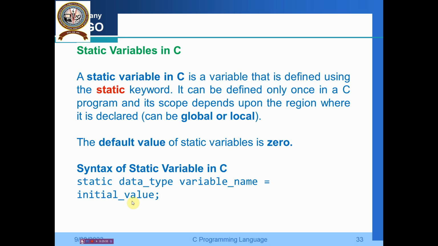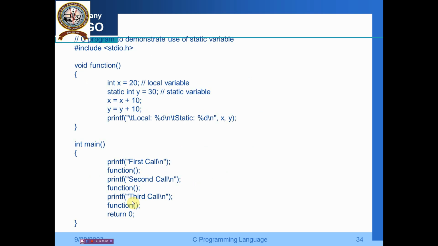The syntax for the static variable in C: first the static word, then the data type, then the variable name, which is equal to the initial value. Here you can see, I write #include <stdio.h>, then a void function, then int x = 20, which is the local variable. Then I say static int y = 30, that is a static variable. So x = x + 10, y = y + 10, and print x and y. Then in int main, I go for the first function call, second function call and the third function call. You get it now?